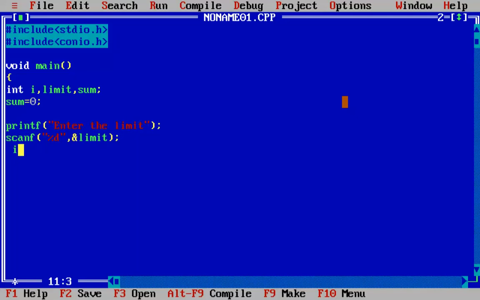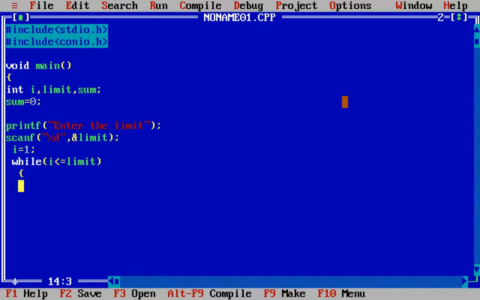First thing is that we have to initialize this counter. So this I is basically the initialization of a counter in the while loop. We are taking it from natural numbers, so obviously we are taking it from 1. And now we have to check the condition of the while. For that matter, we will make use of the while loop, and while is a keyword, and the condition here will be while this I, which is a counter, is less than or equal to the limit which the user has given. Fine.